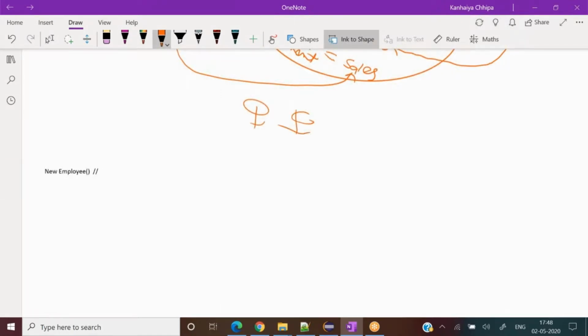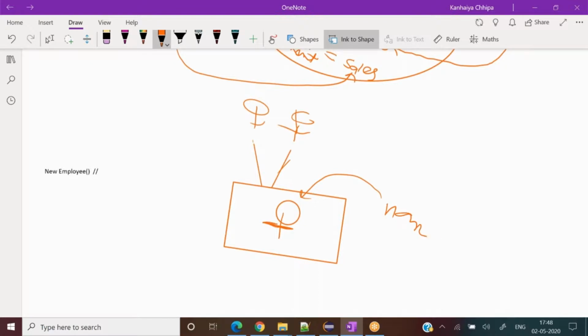Meaning to say that, let's say for a real world example, these are parents and they gave birth to a baby, but they did not plan anything for this baby. They did not plan any name at the time of birth. They did not plan anything for this baby. So that is a default constructor for you. It has come into existence, but nothing was planned for this baby.